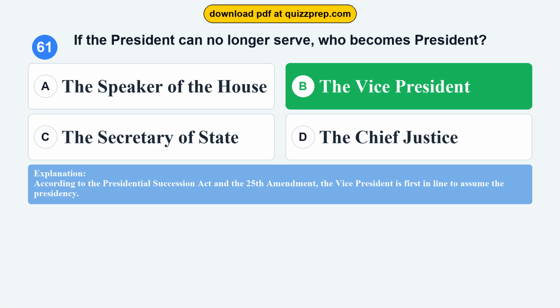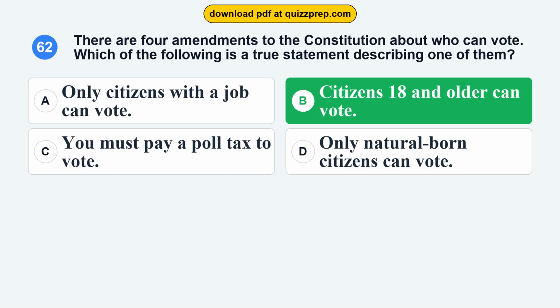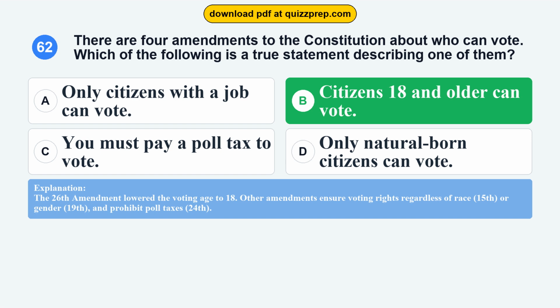Question 62. There are 4 amendments to the Constitution about who can vote. Which of the following is a true statement describing one of them? Option A, only citizens with a job can vote. Option B, citizens 18 and older can vote. Option C, you must pay a poll tax to vote. Option D, only natural-born citizens can vote. The correct answer is option B, citizens 18 and older can vote. The 26th Amendment lowered the voting age to 18. Other amendments ensure voting rights regardless of race, 15th, or gender, 19th, and prohibit poll taxes, 24th.